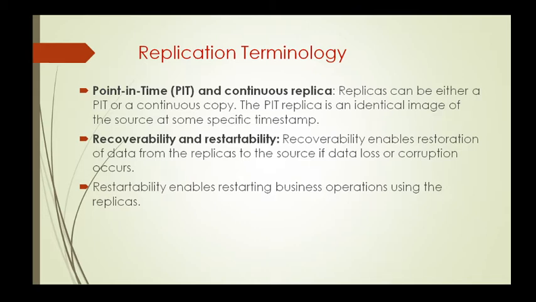For example, if a replica of a file system is created at 4 p.m. on Monday, this replica is the Monday 4 p.m. PIT copy, or point in time copy. That means the data will be replicated at 4 p.m. on Monday, so this copy will represent only the data that was there till 4 p.m. on Monday. So this is about point in time copy.